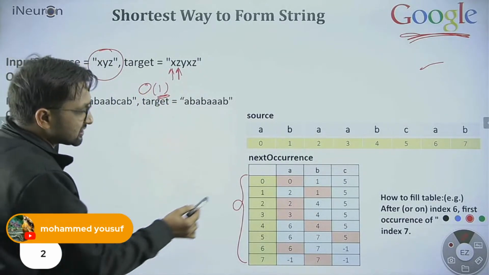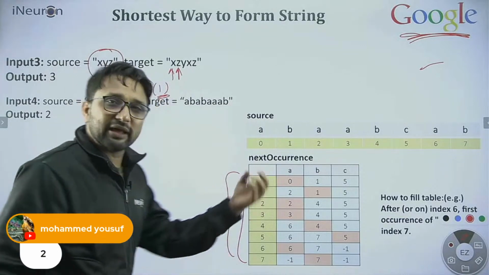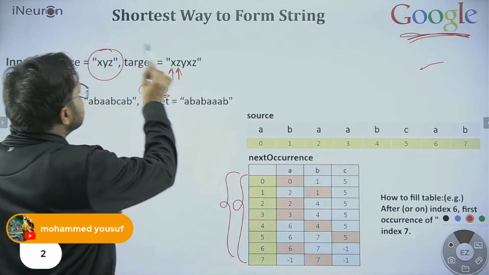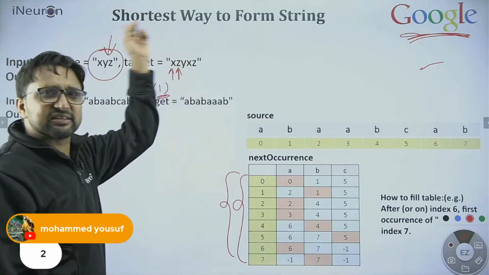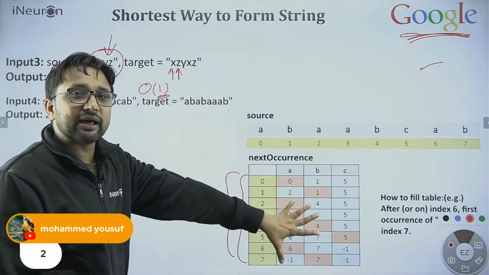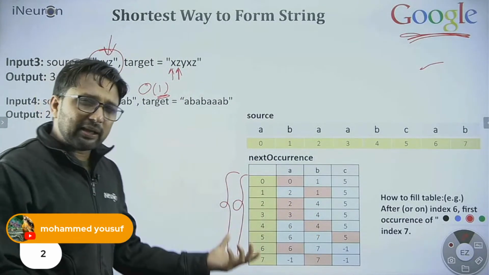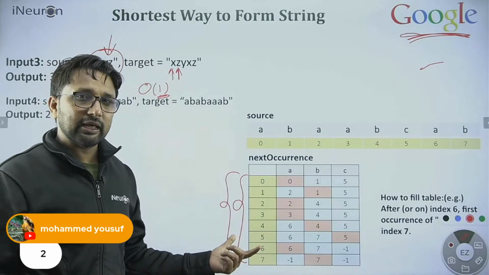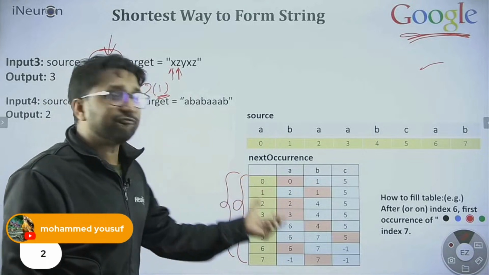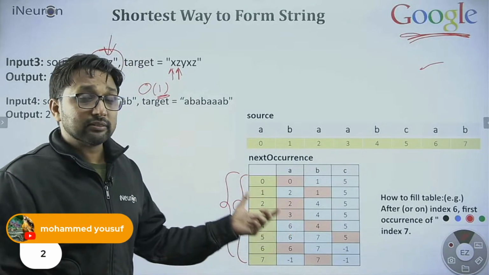How? Because this table will help me. This will directly tell me where X is there in the source string. Where any character is there in the source string, this table will directly tell me. How we build up this table, that is very easy actually. I will tell you that thing. But before that, what information this table has is more important.